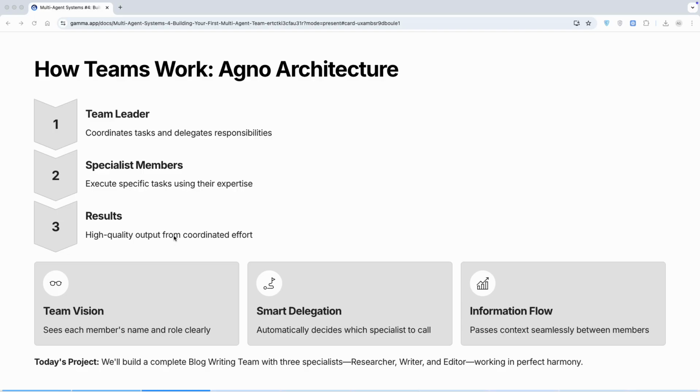Now, here's what makes this powerful. The team leader sees each member's name and role clearly, automatically decides which specialist to call, and passes context seamlessly between members. You define the specialist, the team handles the coordination. No manual orchestration required. Today's project, we are building a complete blog writing team with three specialists: researcher, writer, and editor. Let's build it.